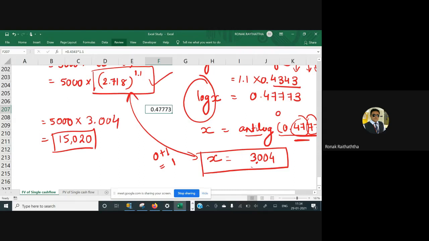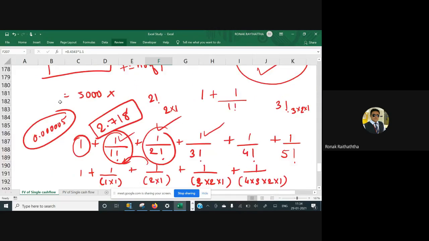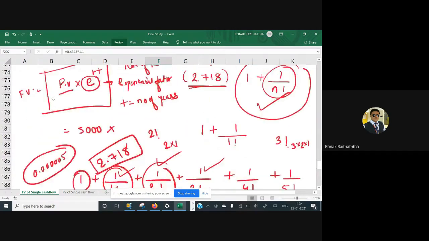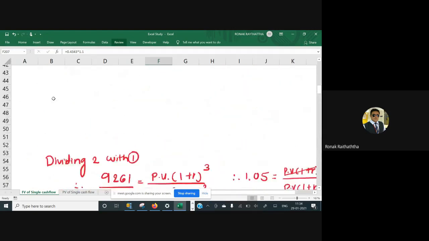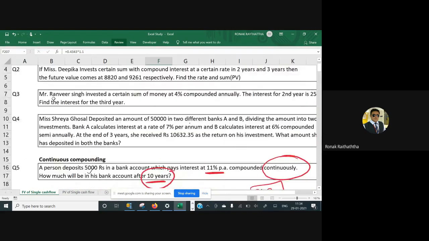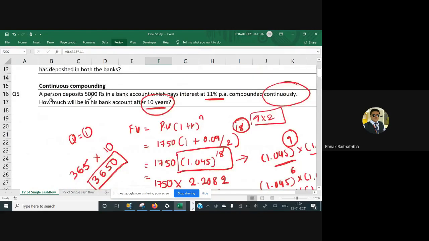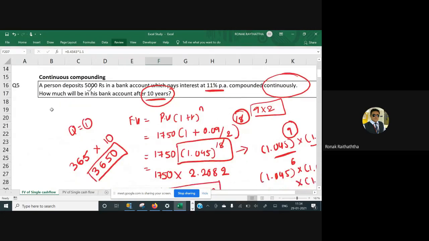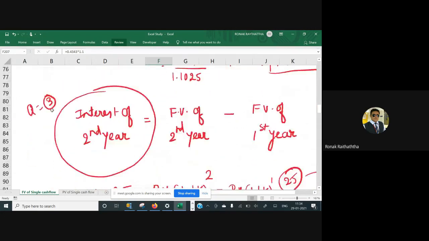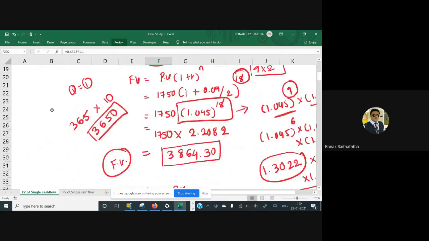Now you can tell this particular fellow who had invested in the continuous compounding investment option that okay, you will get somewhere around 15,000 after 10 years.